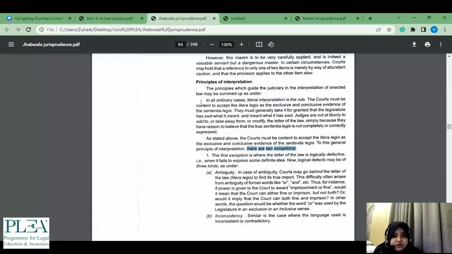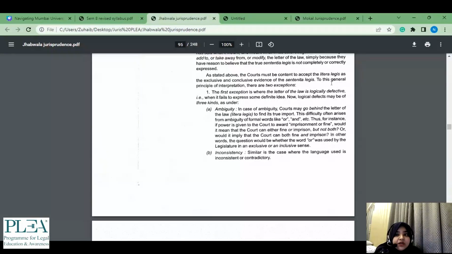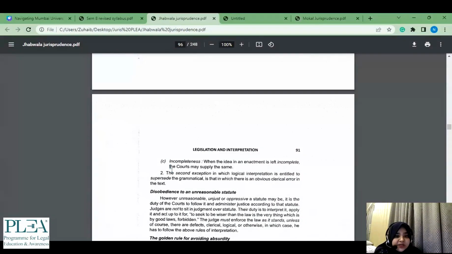एक तो literal ordinary cases में literal interpretation is the rule. ठीक है, ये एक important line है. Litera legis we had already studied earlier, so again that is helping. Sensual legis also we had studied, so again that is helping over here. फिर यहाँ पे you have to see कि format क्या है. 2 exception दिए हैं तो यहाँ पे ये first exception हो गया, ये पढ़ लिया, second exception पढ़ लिया.